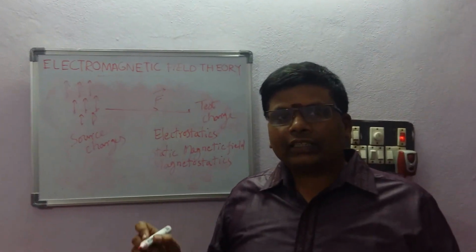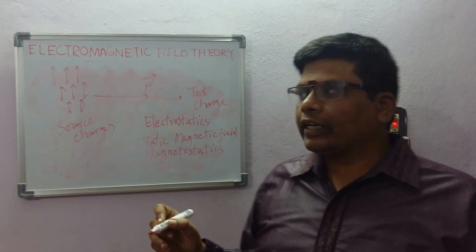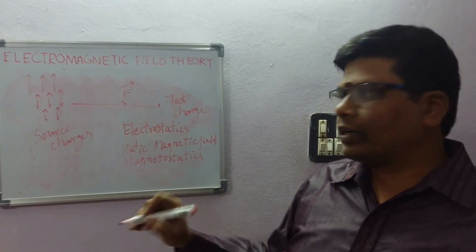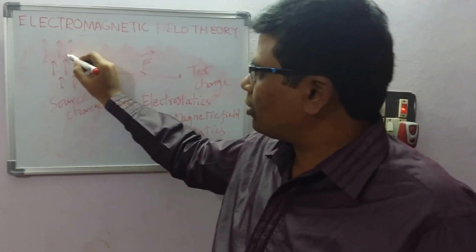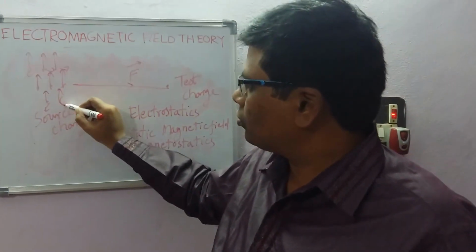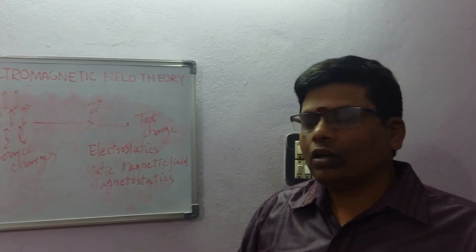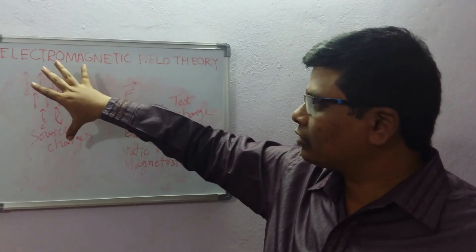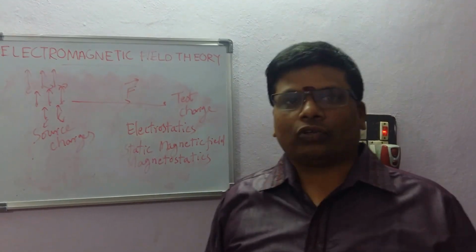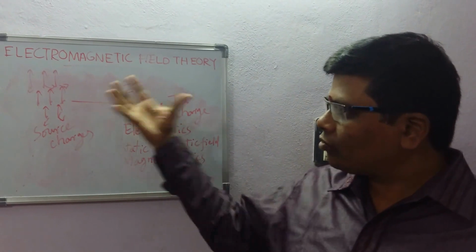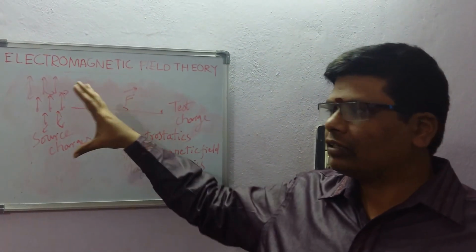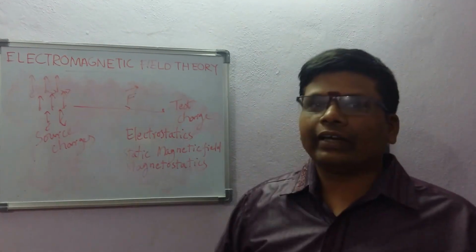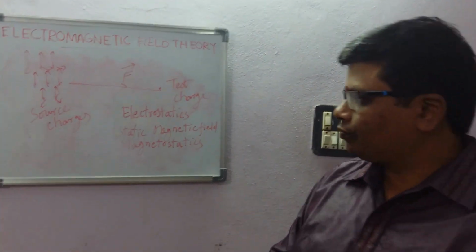In the third case, they assumed that the charges are moving in random directions. So now they want to find the force acting on a test charge due to the collection of source charges in random motion. Charges in random motion produce a time varying magnetic field.